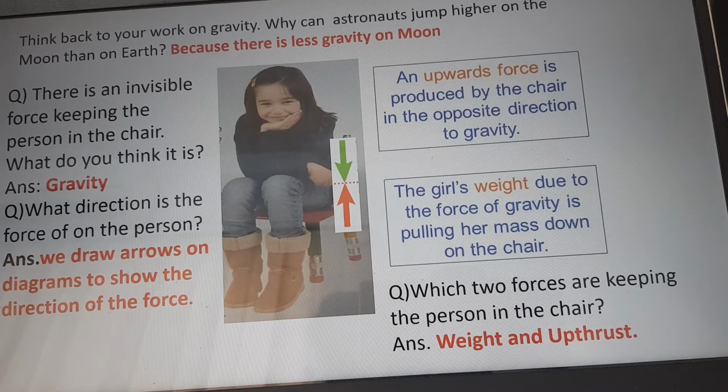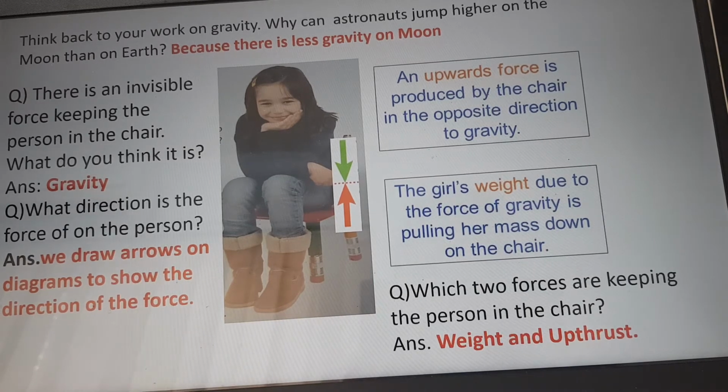There is an invisible force keeping the person in the chair. What do you think it is? It is gravity. What direction is the force on the person? We draw arrows on the diagram to show the direction of the force. You can see arrows on the picture.